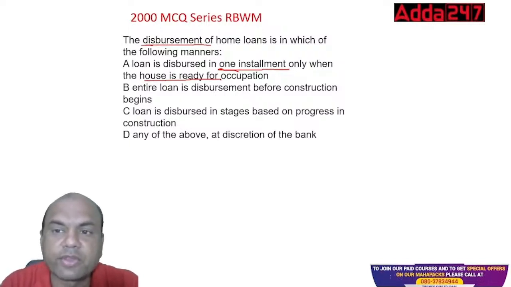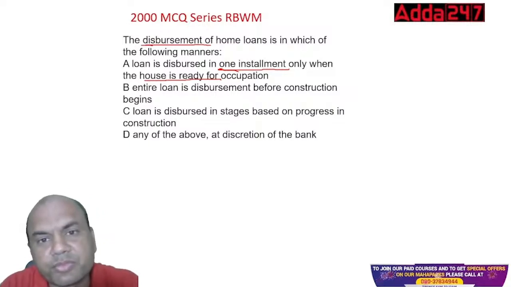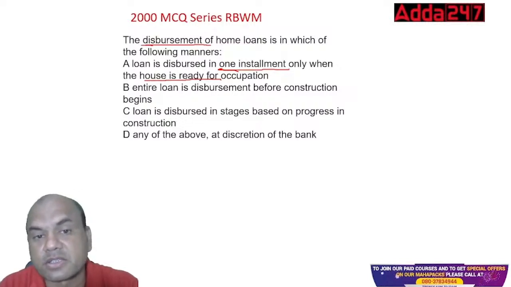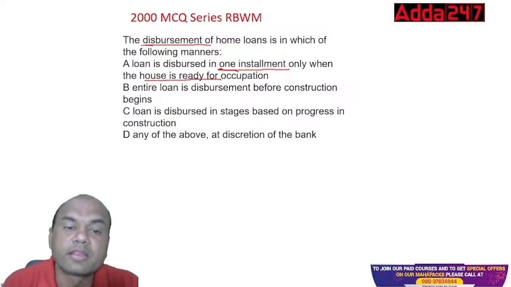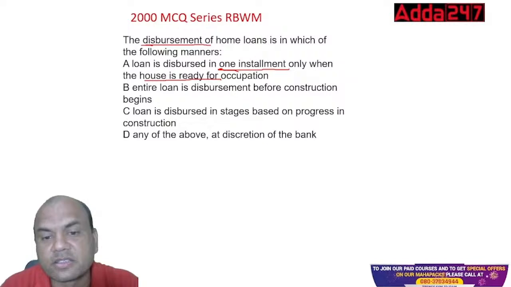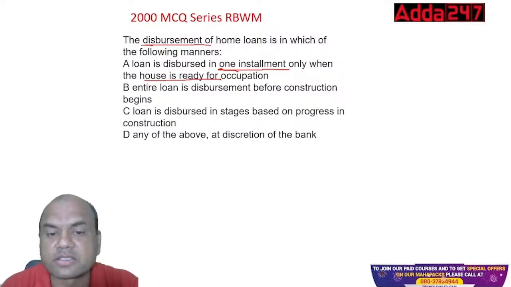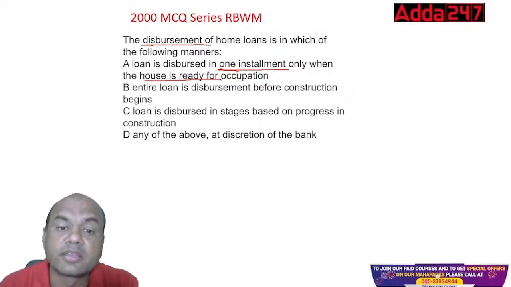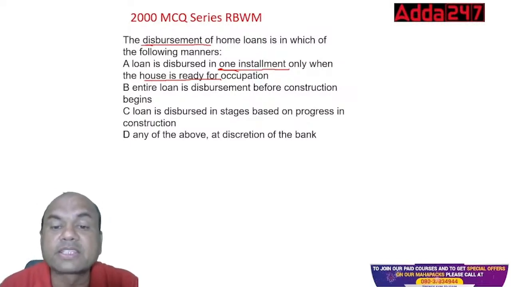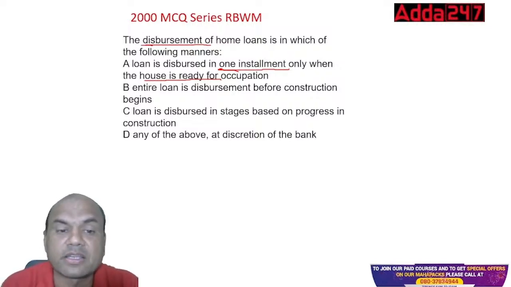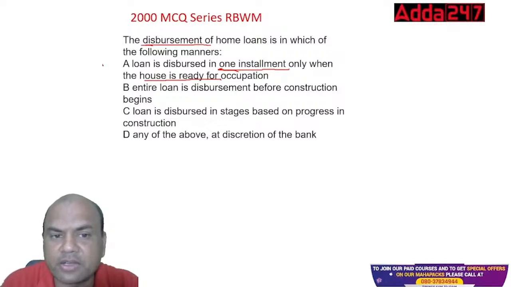So in that case, will you say, take this full loan? You will give as per the phases of the construction, right? The options: the entire home loan is disbursed before the construction begins; the loan is disbursed in stages based on the progress in the construction; or any of the above at the discretion of the bank. Any of the above at the discretion means here C is also correct. Here A is correct. Why?